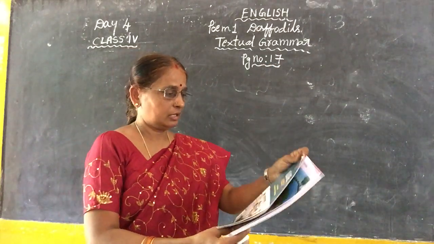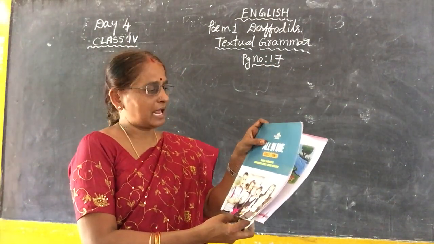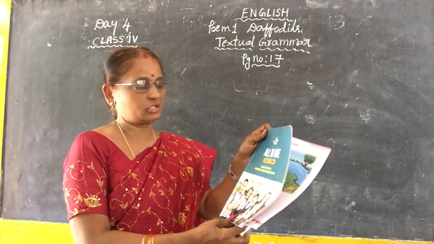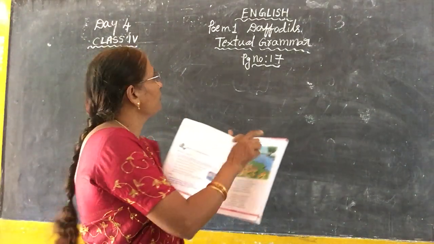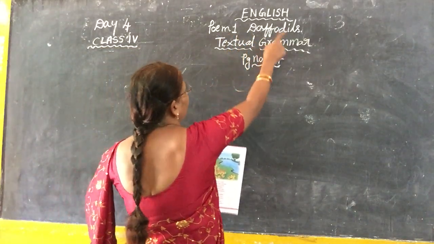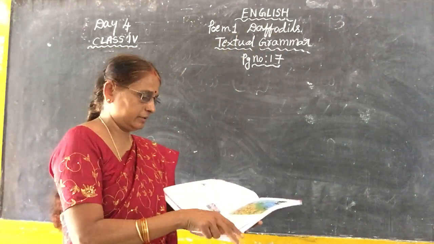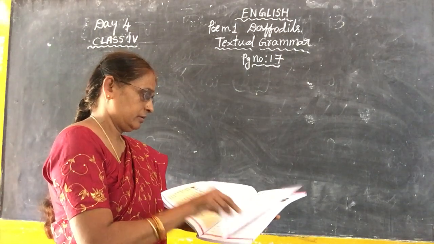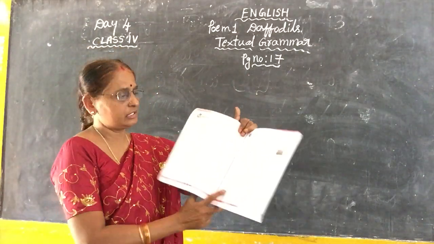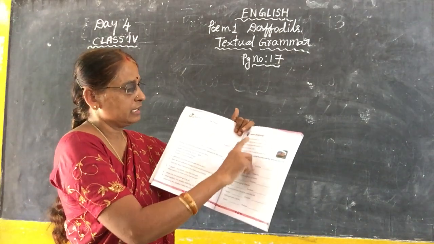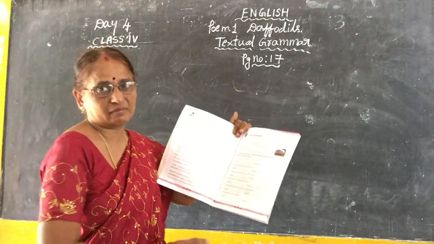Children, take our English class 4 all in one, Term 1. Sing this poem number 1. What is that? Daffodils. Poem number 1, Daffodils. Textual grammar. See here, page number 17. Okay, English textbook only. Learn grammar is there on page number 17.